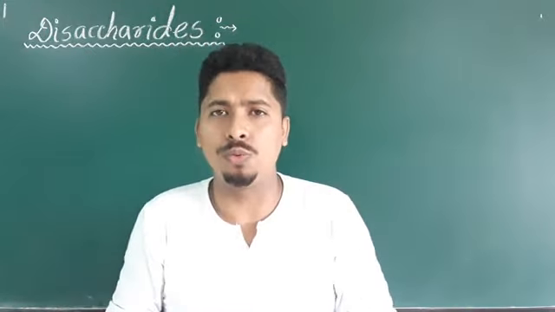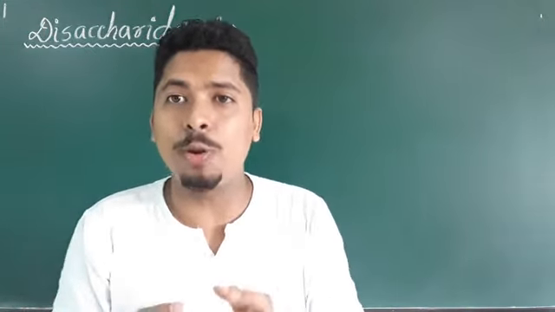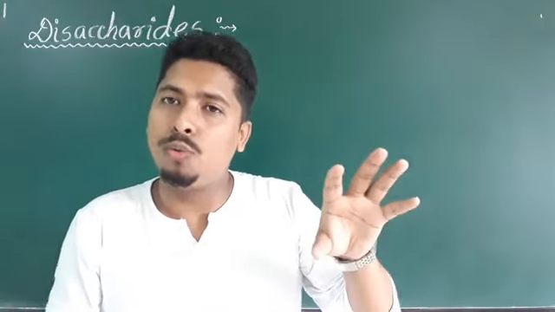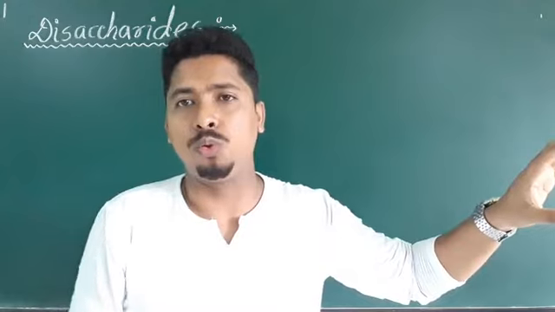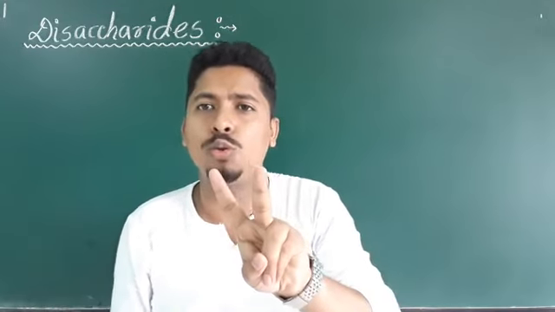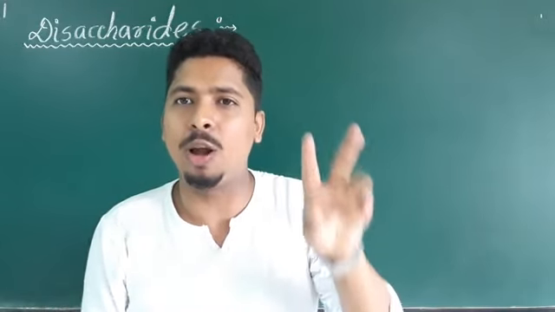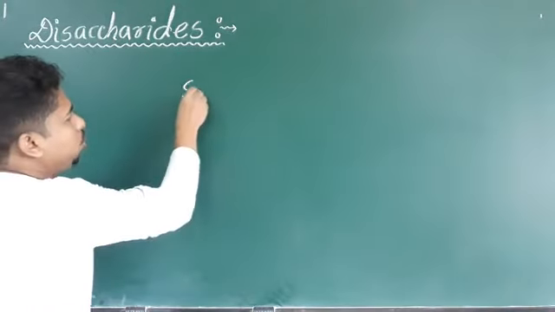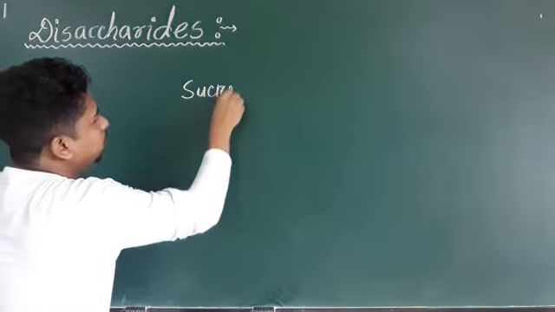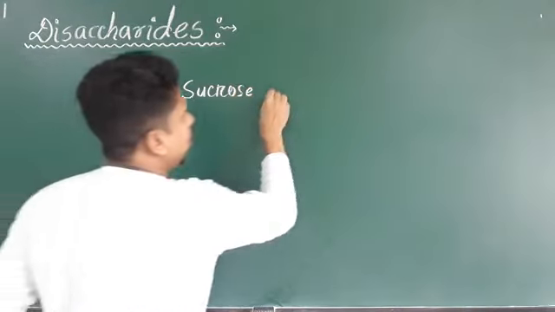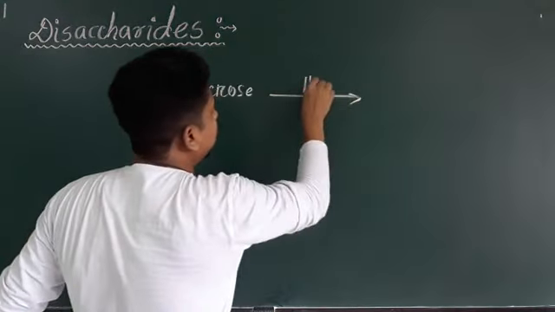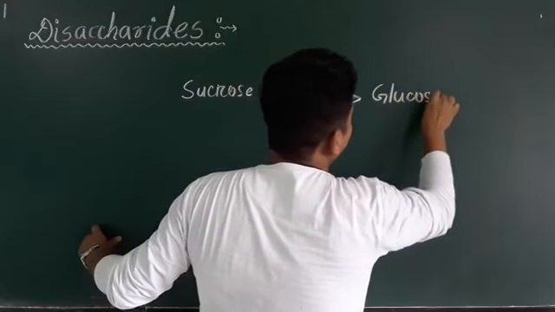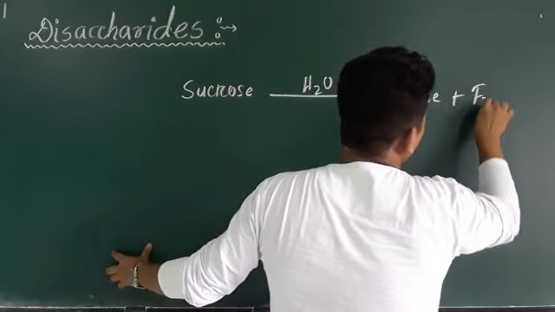For example, sucrose. This sucrose upon acidic hydrolysis gives one molecule of glucose and another molecule of fructose. So it gives two molecules of monosaccharides. One is glucose, another one is fructose. So sucrose upon hydrolysis gives glucose plus fructose.